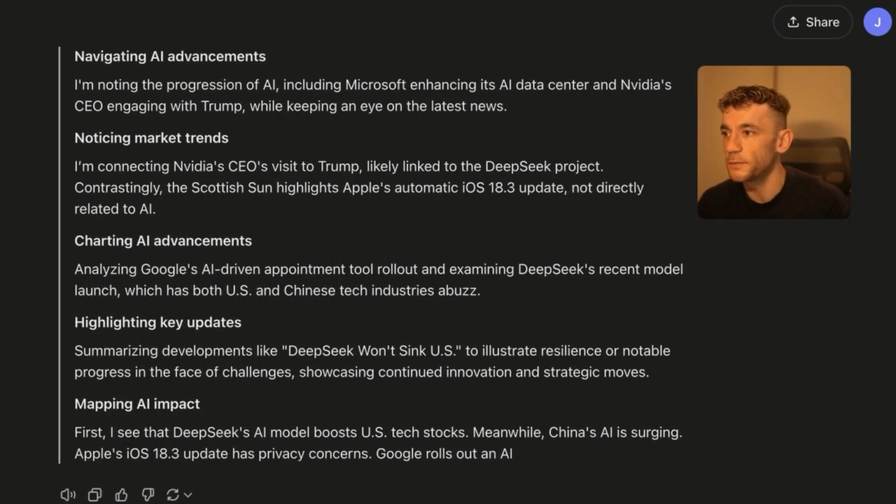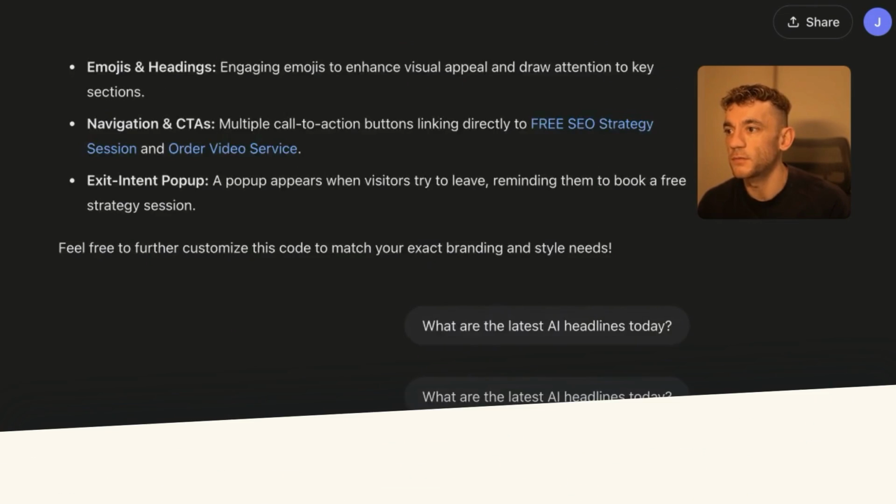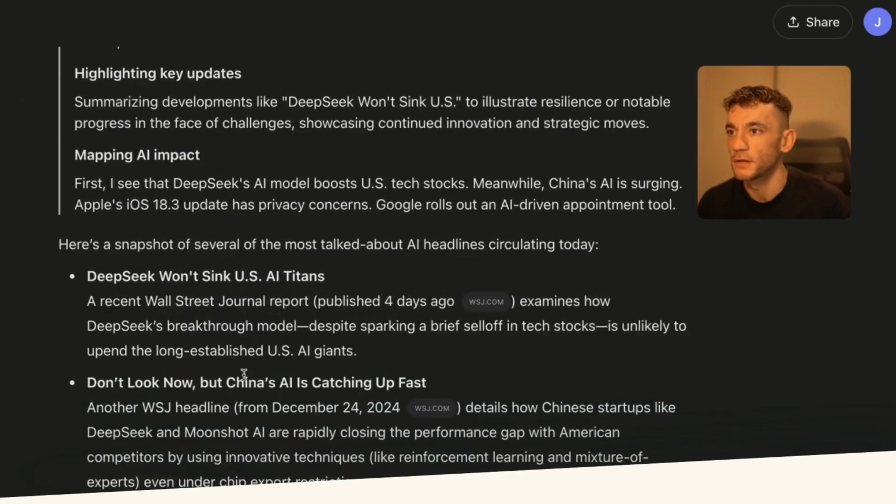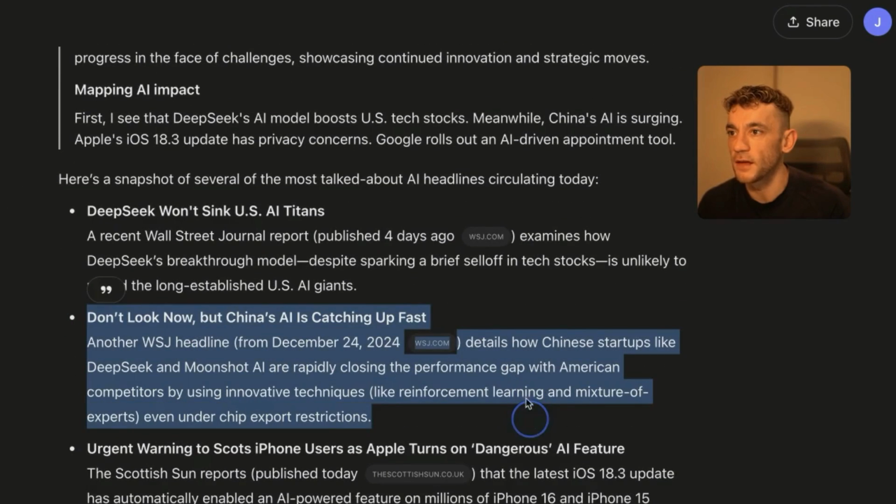It doesn't seem to have given me analysis. It seems to be a lot slower on the search feature there. Let's see what we got. Yeah, so it's giving us headlines from 2024.